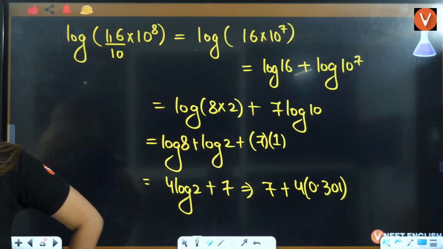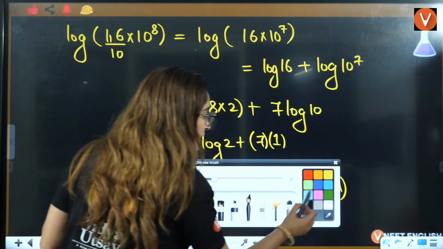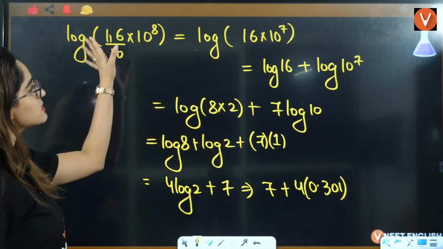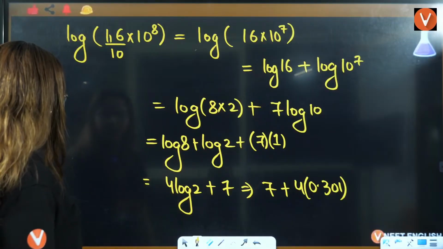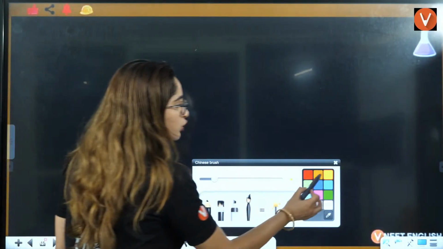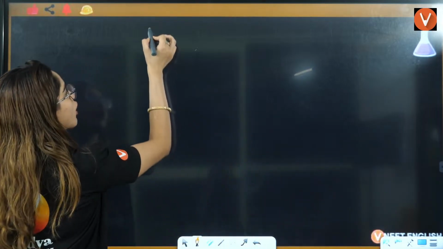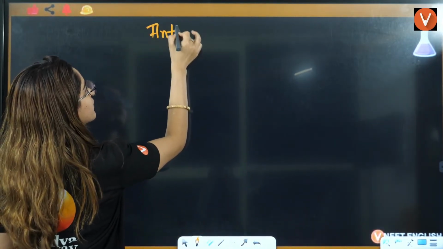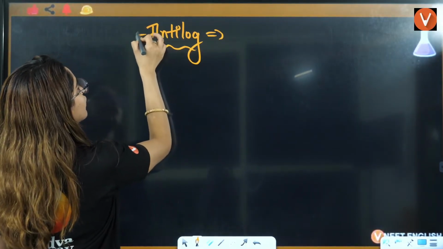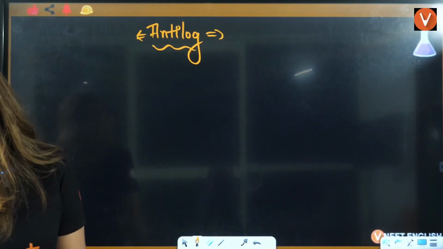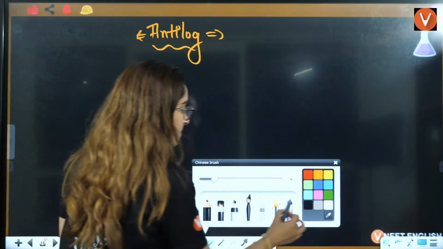Yes, very good. Okay, that is clear. Now, let's see this. I don't think you need to have more logarithm, right? That is clear, no? Now we will talk about, now let's talk about anti-log. Okay, let's talk about anti-log.